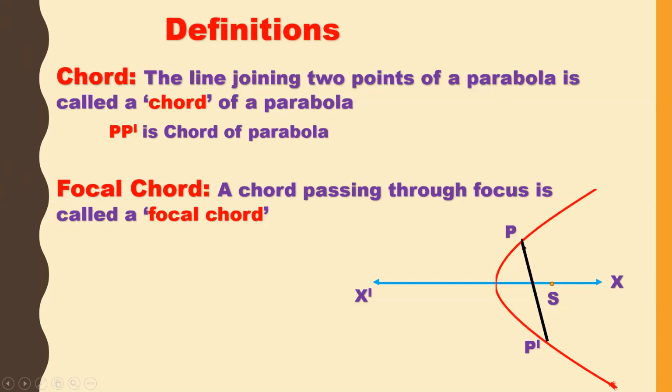Let us draw the diagram. This is the same chord, but it is passing through the focus. So QQ dash is a focal chord of the parabola.